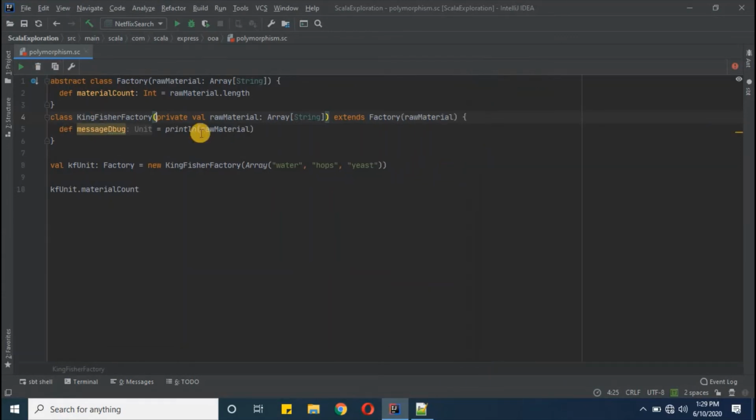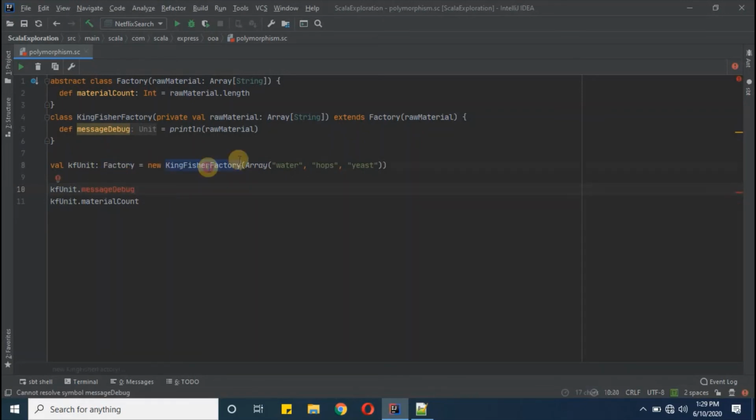So now our class is good, and whatever we are passing here will come as a debug message for us through this message debug function, if in case we call this function. So here I'm already creating one object from class Kingfisher factory. Now we will call this function as well, kf unit message debug.